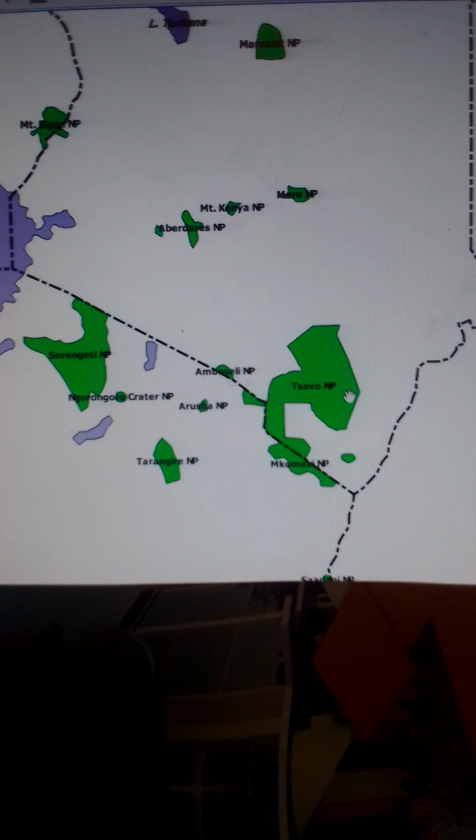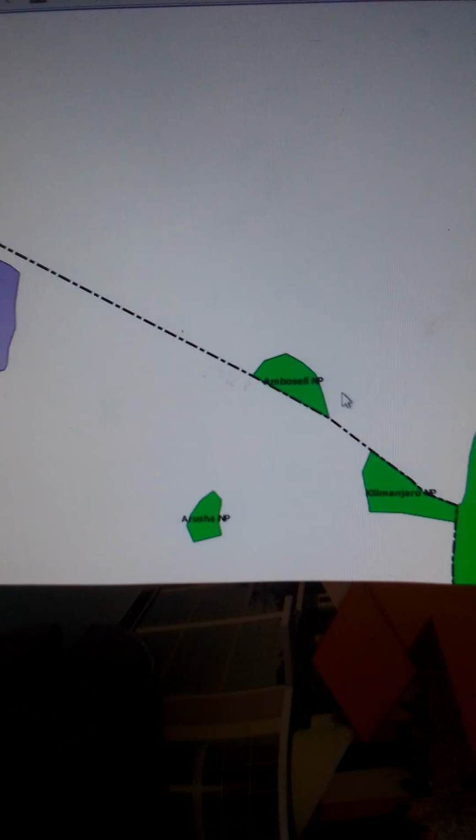This park here is called Tsavo National Park. We have Tsavo East and Tsavo West. Next to Tsavo, we have Amboseli National Park, found near the border with Tanzania. Alright, going to the north, we have the following national parks in the central part of the country. We have Lake Nakuru National Park, Aberdares National Park, Mount Kenya National Park, and Meru National Park.